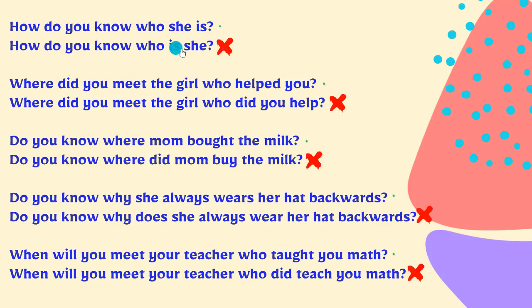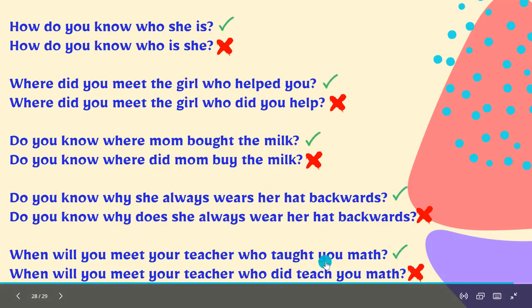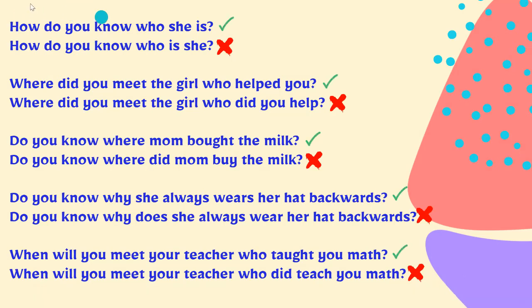So the first sentence here is the correct one, because the question here is how do you know, and who she is is not the question, but how do you know is. So if you change the structure to who is she, it's incorrect because it's not a noun clause anymore, because the noun clause is positive structure, positive form.